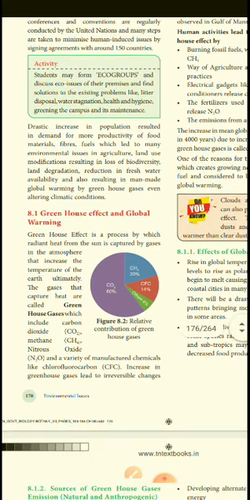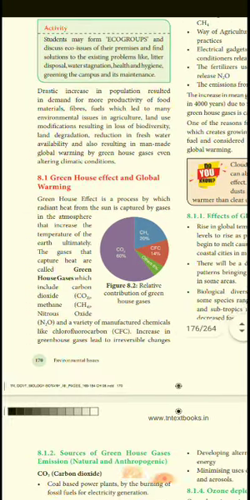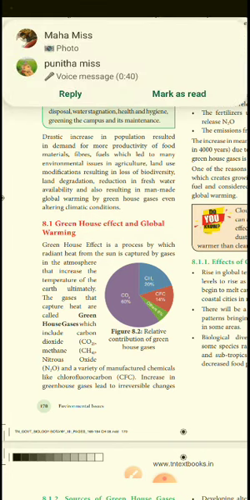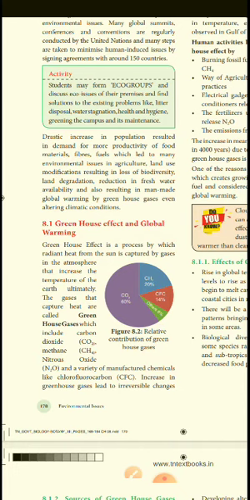A drastic increase in population results in the demand for more productivity of food materials. So in agriculture, there is land use modification. Because of this, we can lose our biodiversity. Because of land degradation, there is reduction of fresh water availability. Because of that, global warming by greenhouse gases is even altering climate conditions.